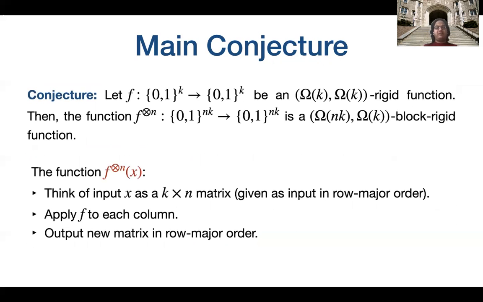Finally, I would like to state our main conjecture, which is the following. We conjecture that if f is an (Ω(k), Ω(k)) rigid function, which is a very strongly rigid function, then the function f tensored with itself n times is an (Ω(nk), Ω(k)) block rigid function. I would like to state what this tensored function is. Basically, it takes as input nk bits, where this input can be arranged in a matrix of size k cross n, and then f is applied to each column of the matrix. And now this new k cross n matrix is thought of as the output of the function f tensored with itself n times.